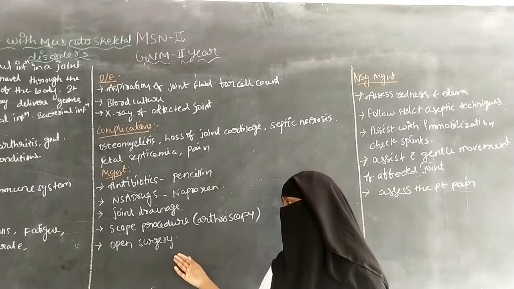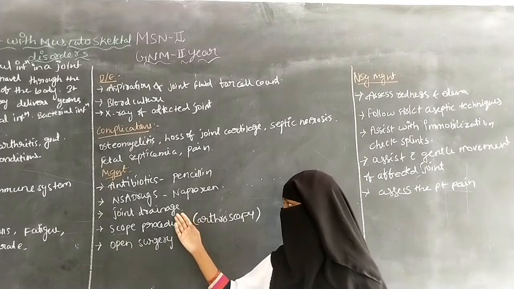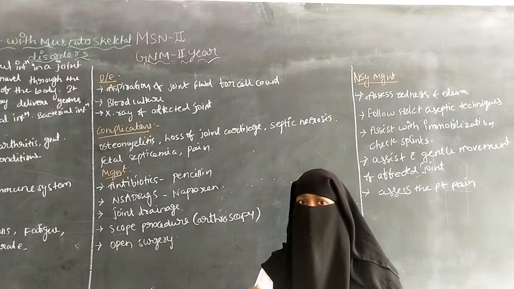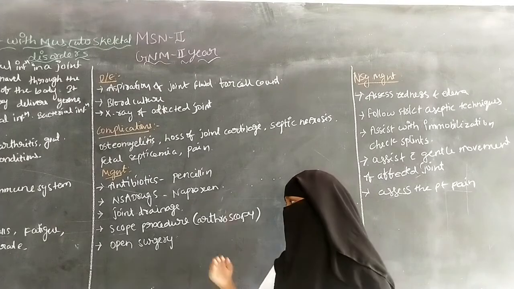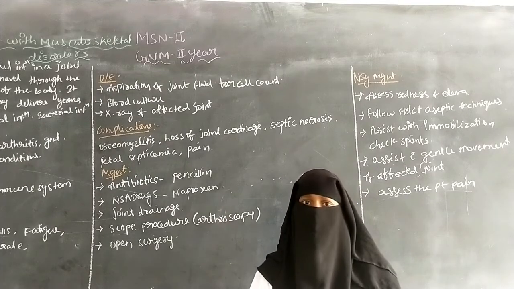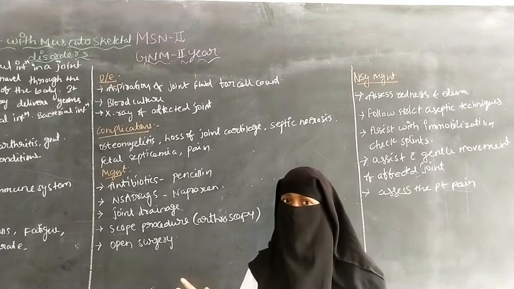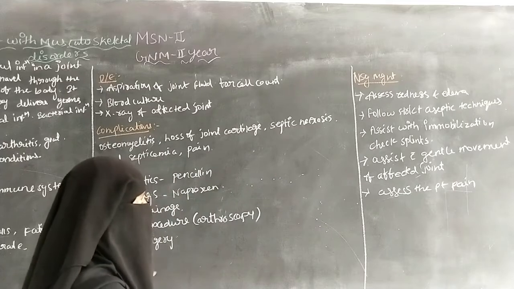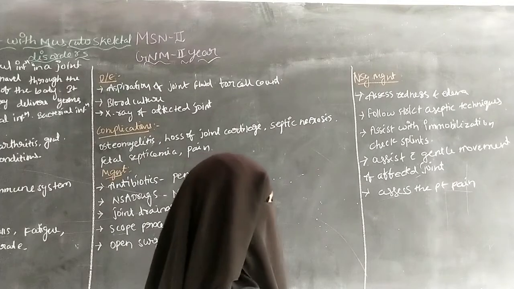Next one is open surgery. If we are not able to collect the affected fluid by joint drainage and arthroscopy, we can go for open surgery to open the joints and remove the affected fluid. Next we will discuss the nursing management.